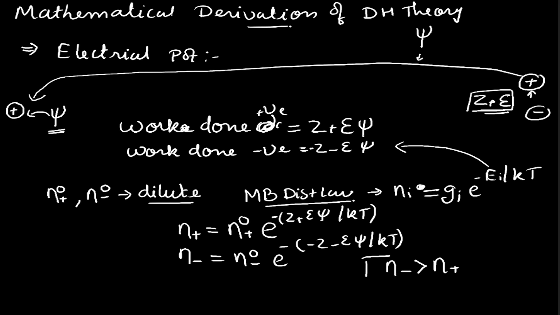Okay, so that means that surrounding any positive ion there will be a larger amount of negative ions, and surrounding any negative ion there will be a larger amount of positive ions. This represents the formation of the ionic atmosphere.